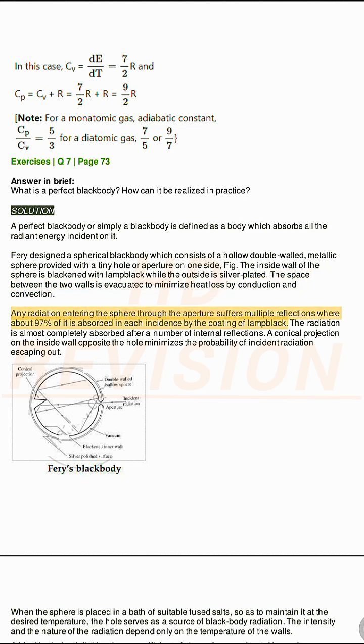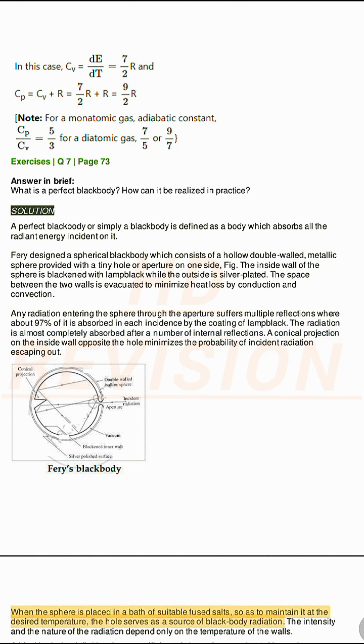Any radiation entering the sphere through the aperture suffers multiple reflections, where about 97% of it is absorbed in each incidence by the coating of lampblack. The radiation is almost completely absorbed after a number of internal reflections. A conical projection on the inside wall opposite the hole minimizes the probability of incident radiation escaping out.